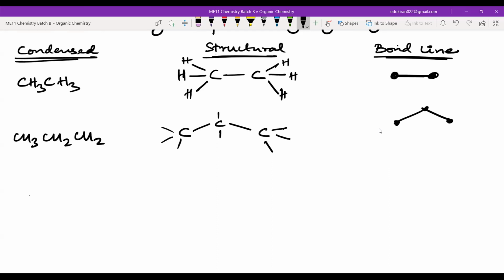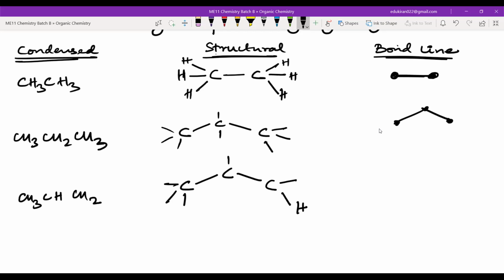Next is CH3, CH, CH2. Sorry, this will be CH3, CH3, CH, and CH2. Then this carbon with 3 hydrogens, then this carbon with 1 hydrogen, then here we have carbon having 2 hydrogens. Now, please don't write anything.